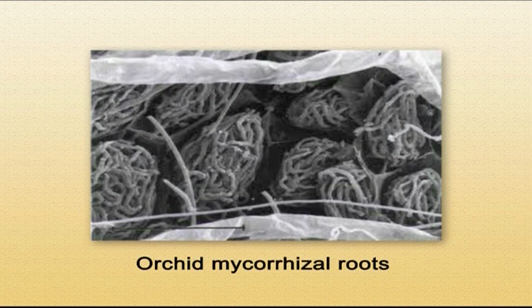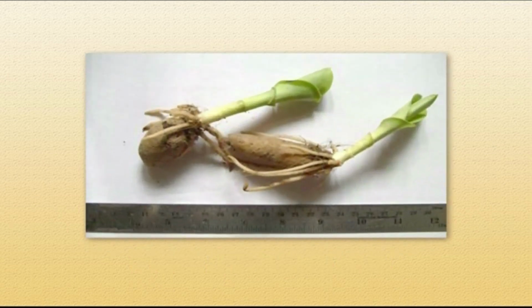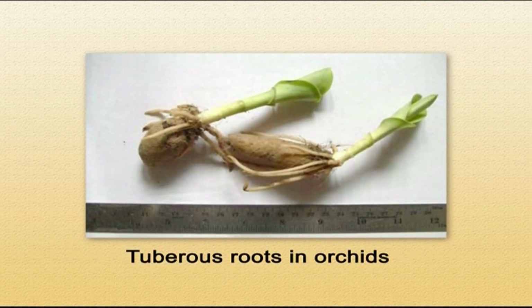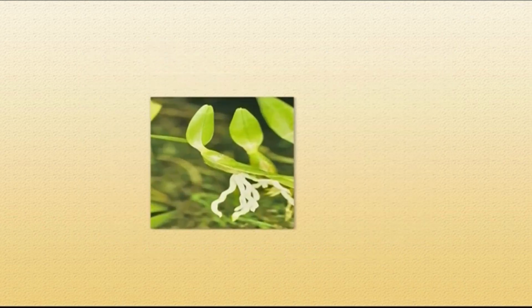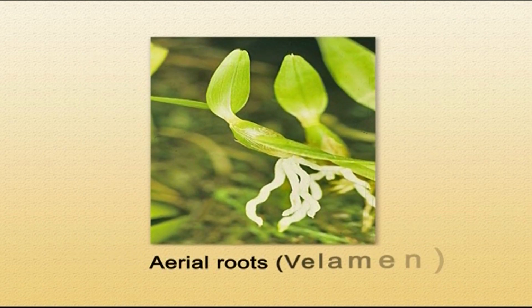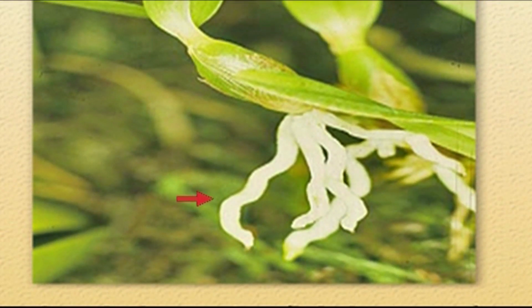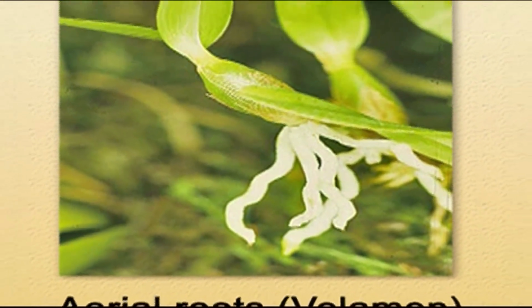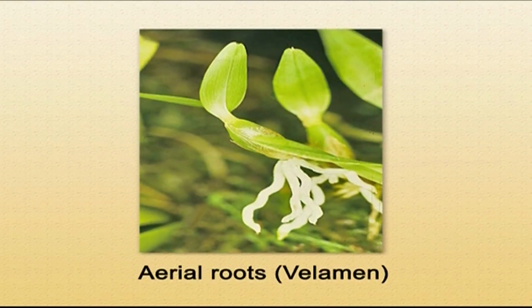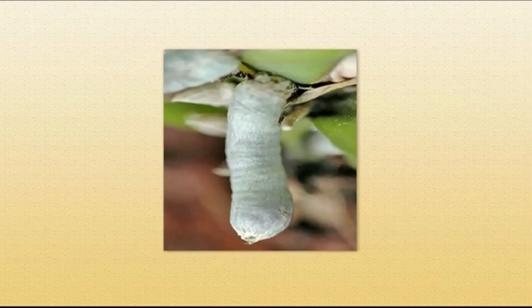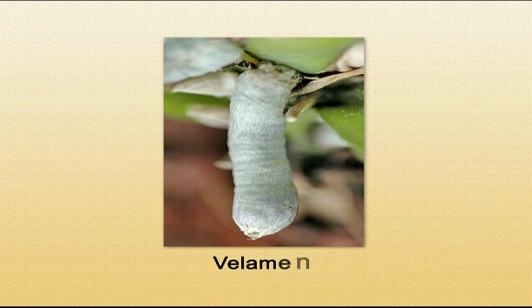The roots in the case of Orchidaceae are strongly mycorrhizal. They are tuberous in the case of terrestrial species, and in the case of aerial species, wherein they are epiphytic, they have a spongy, water-absorbing, multi-layered epidermis, which is composed of dead cells. This structure of aerial roots is known as velamen.